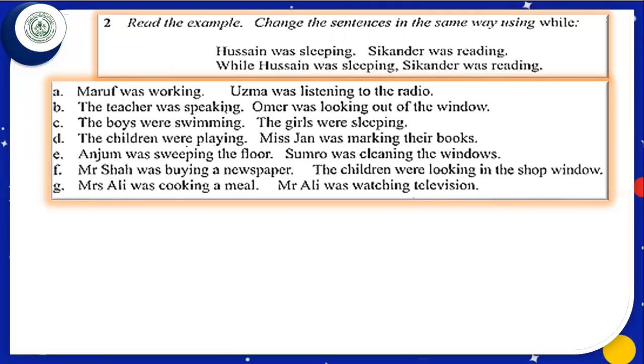This while is coming in the beginning. We can see it written in the beginning in the example. After writing while, we can see the first sentence is written. What shall we do to write the answers of this exercise? First of all, we shall write while. Then we shall write the first sentence. After the first sentence, there is a comma. Can you see this comma?